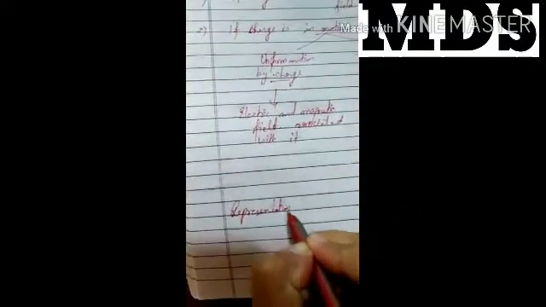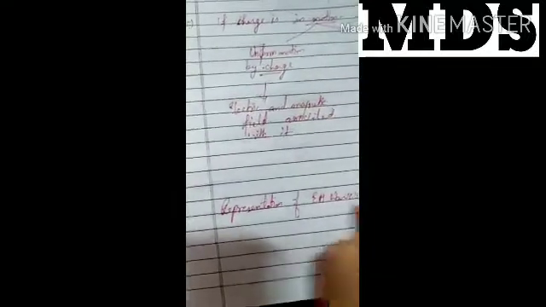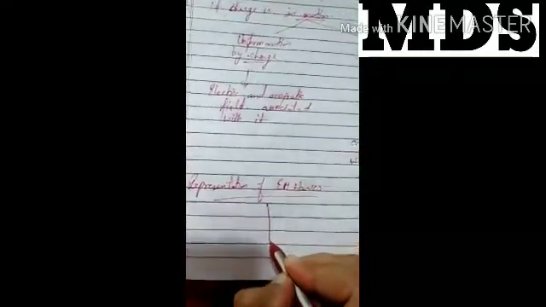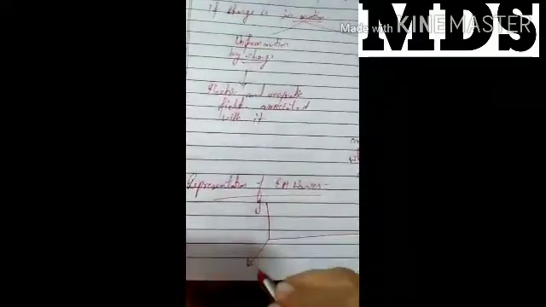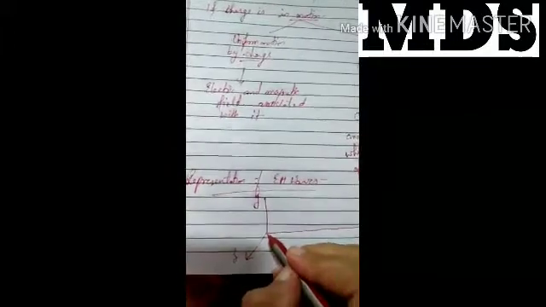Next, the representation of the electromagnetic wave. How can we represent it? Let there be three axes: the x axis, the y axis, and the z axis. The wave propagates like this.